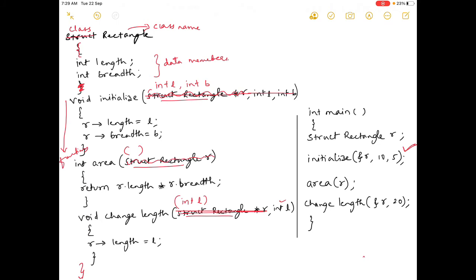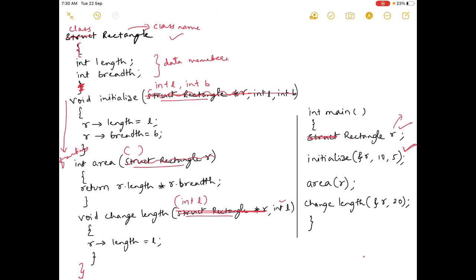Now coming to the main function, this struct rectangle we should not use, because we are no longer using it. So rectangle r means you are calling the class named rectangle, so it understands that you have to create an object r.